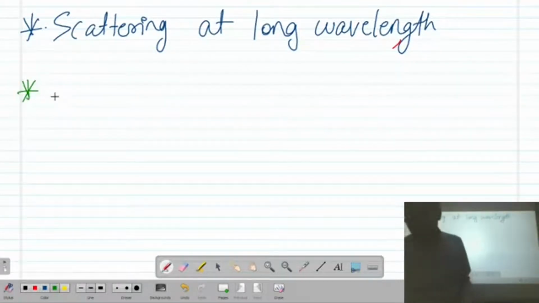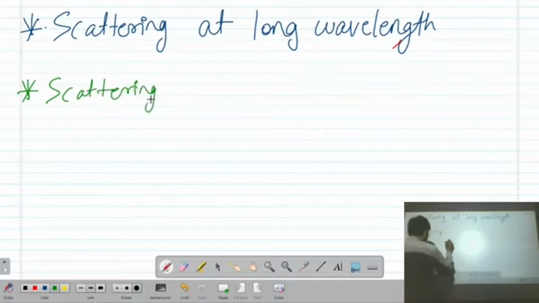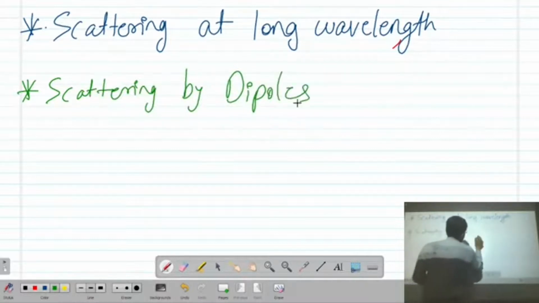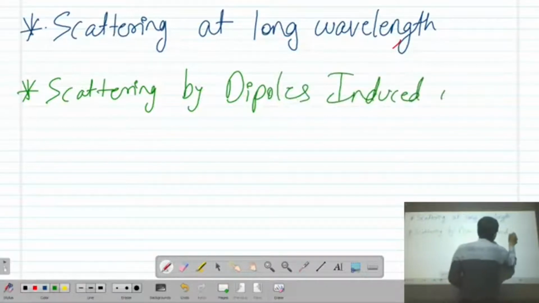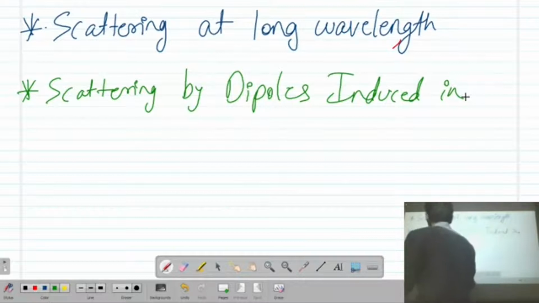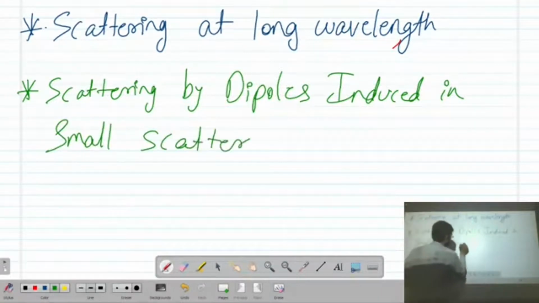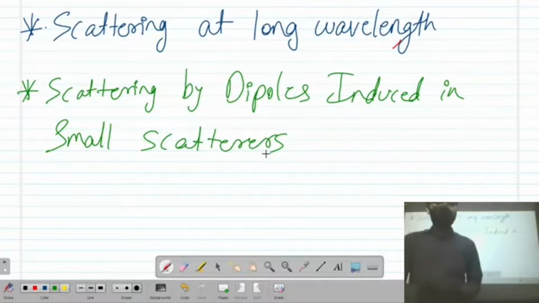These scatterers can be dust particles, water molecules, or gas molecules inside the air.